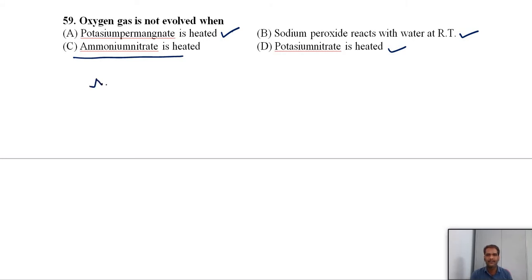Why? Because if we heat ammonium nitrate, on thermal decomposition we will get nitrous oxide plus water. So here there is no oxygen liberation, we will get nitrous oxide. The remaining cases will give oxygen. Again you should remember, sometimes they will ask the question: potassium permanganate on heat treatment, what will it produce? Oxygen directly.